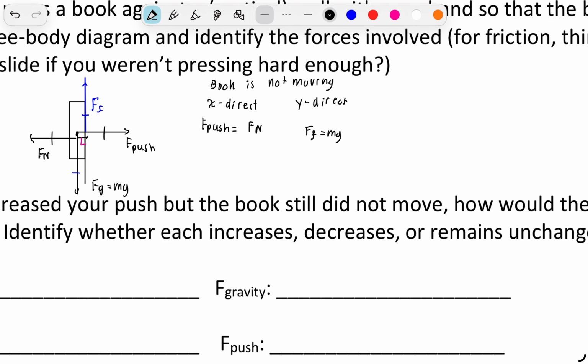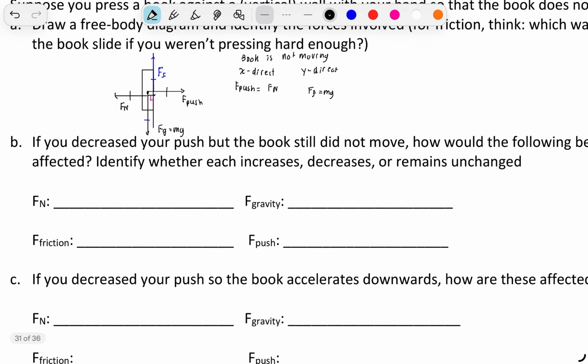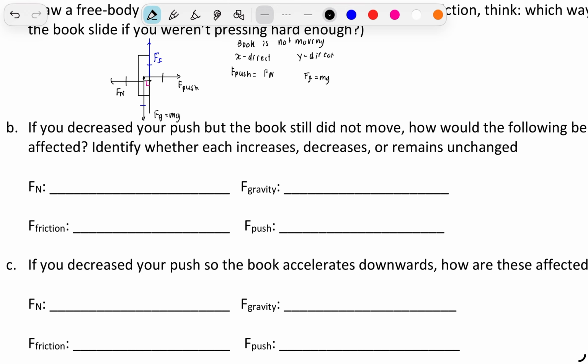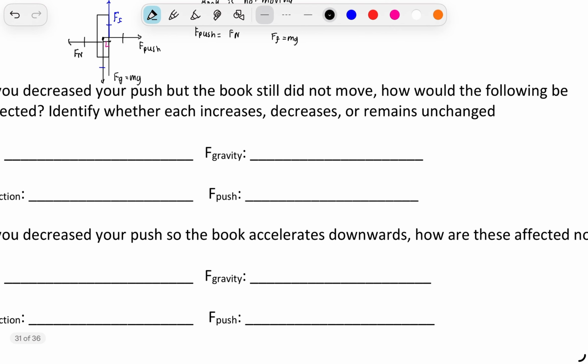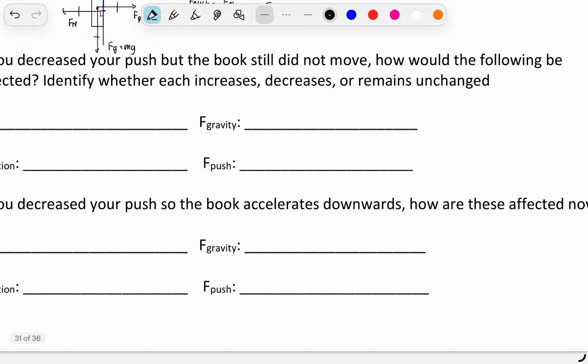and our normal. Now, if you decrease your push but the book still did not move, how would the following be affected? Identify whether each increases, decreases, or remains unchanged. So we know that if the push decreases, that means that Fn has to decrease. Right now they are equal in the horizontal direction.